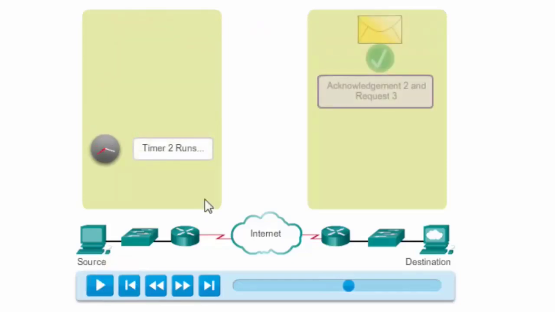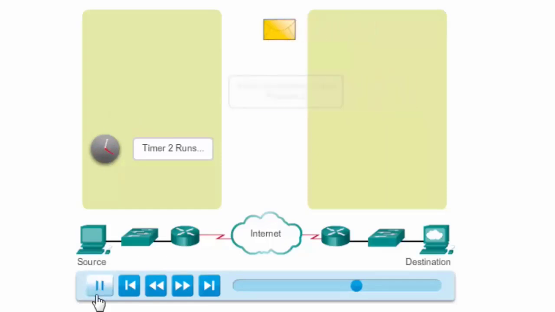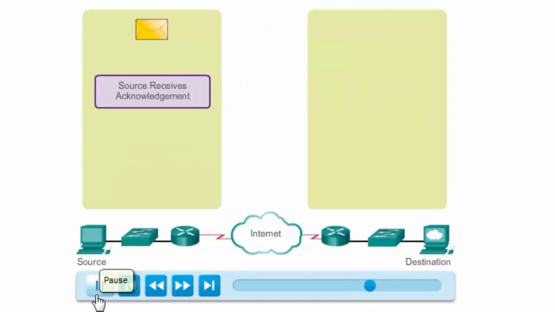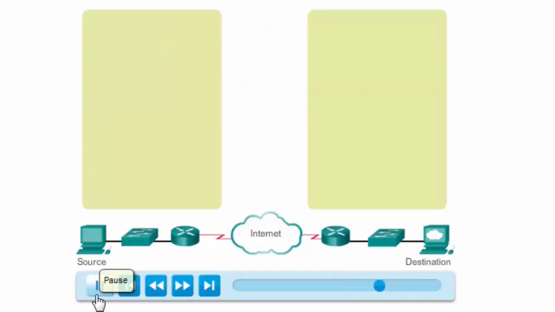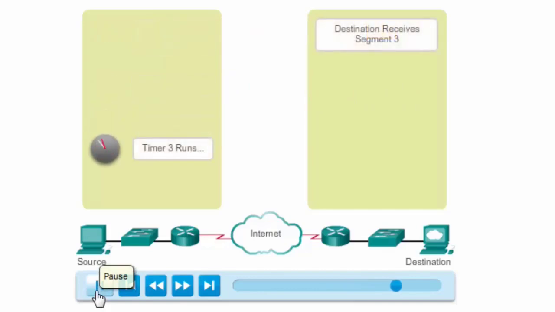This time, the information was received by the destination, and now it's going to send an ACK3 or acknowledgement 3 requesting the next piece of data, which in this case would be number 3. The acknowledgement's received before the timer expires, and segment 3 is sent.